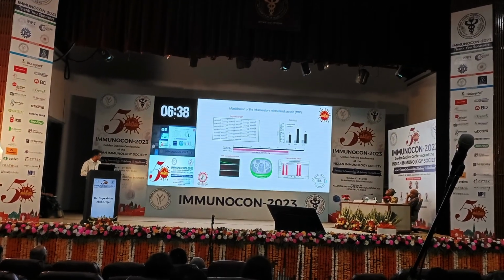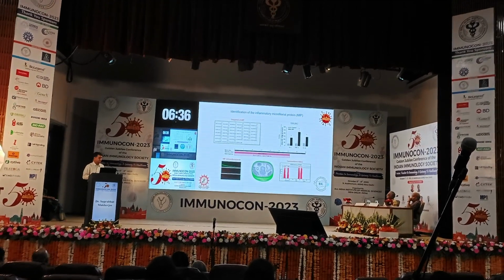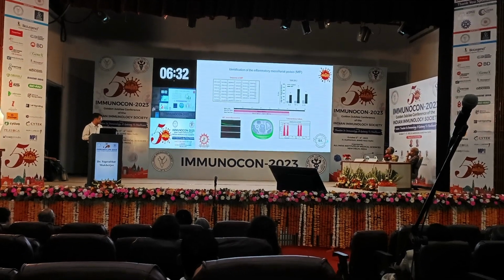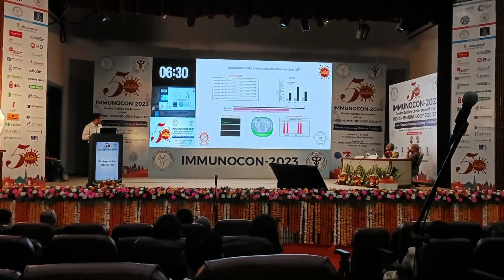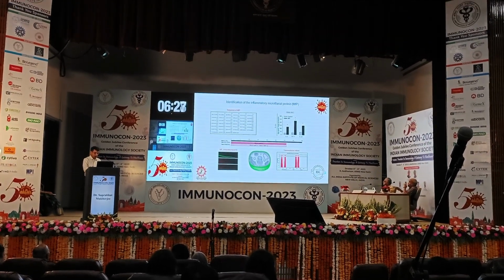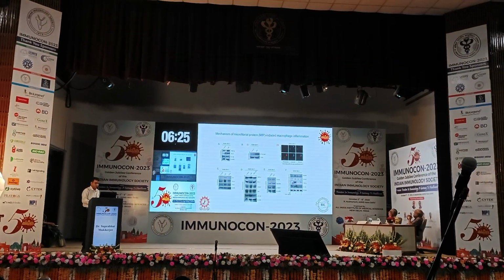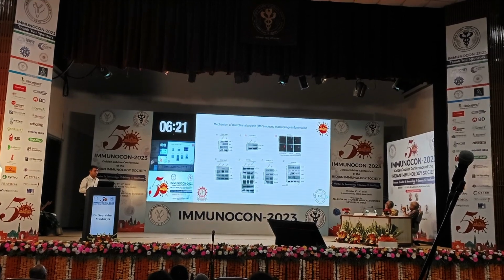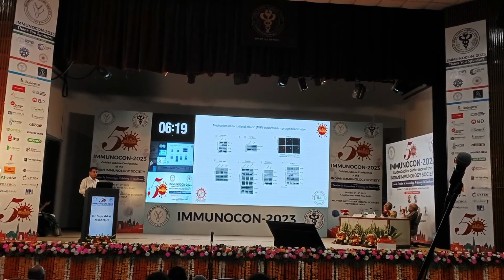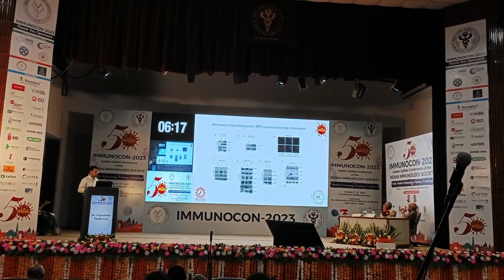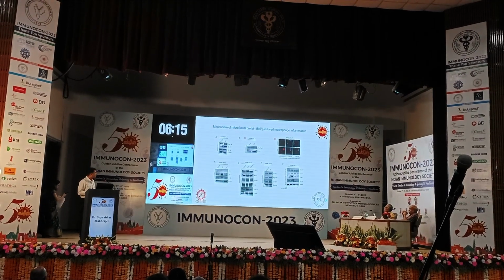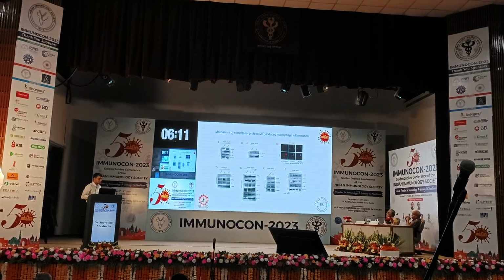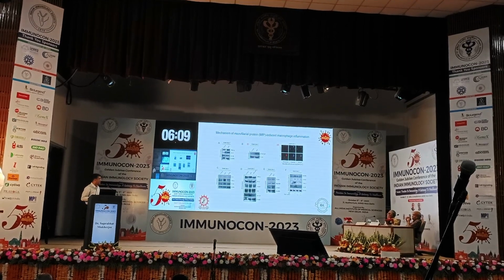This protein possesses four transmembrane helices, and it appears to be a membrane protein. We developed antisera against this particular protein, and we found that it is located on the surface of the macrophage. Now, we wanted to study the mechanism. As we had seen upregulation of three important pro-inflammatory cytokines, and these cytokines are the product of NF-kappa B signaling, we checked and found that yes, NF-kappa B activation was there, and it was routed through the canonical pathway.